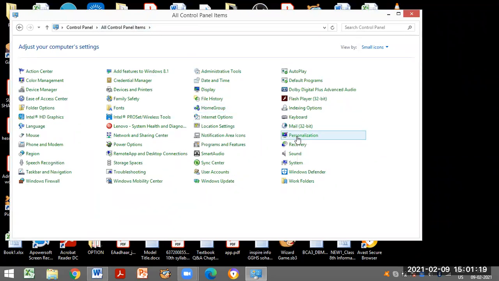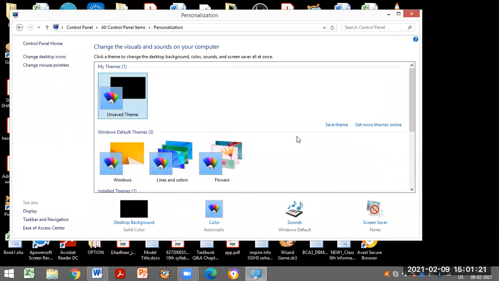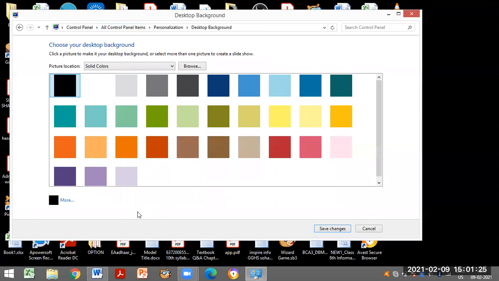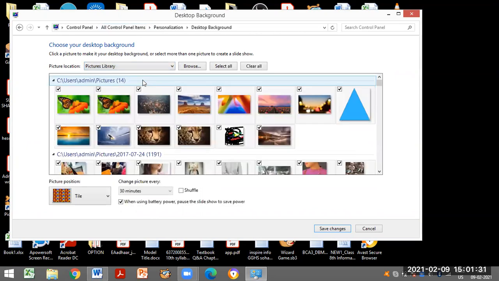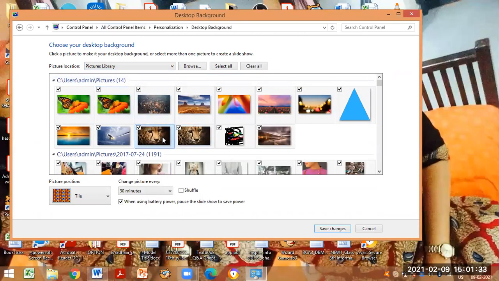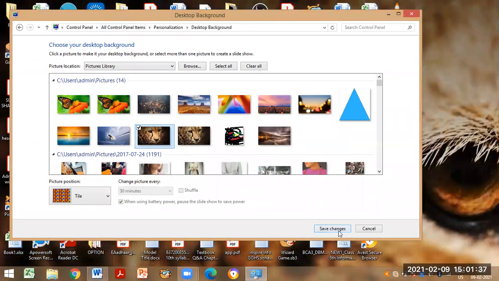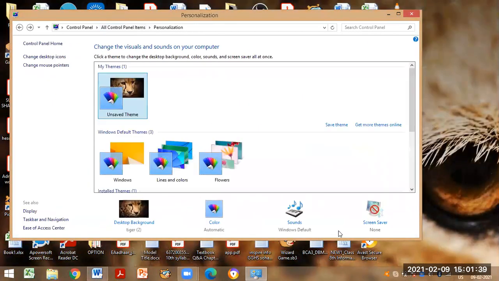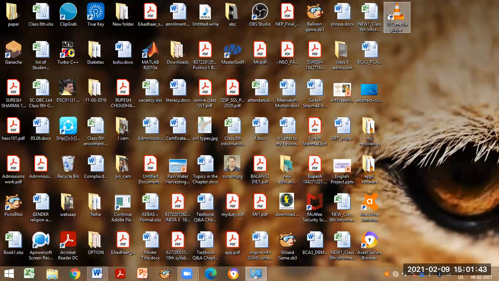Personalization. In personalization category, the background of the computer can be changed. We can take any background from the list. We can take library pictures also. Whatever picture we select and click on button save changes, the background will be changed. You can see it from here. Whole picture is not being displayed.